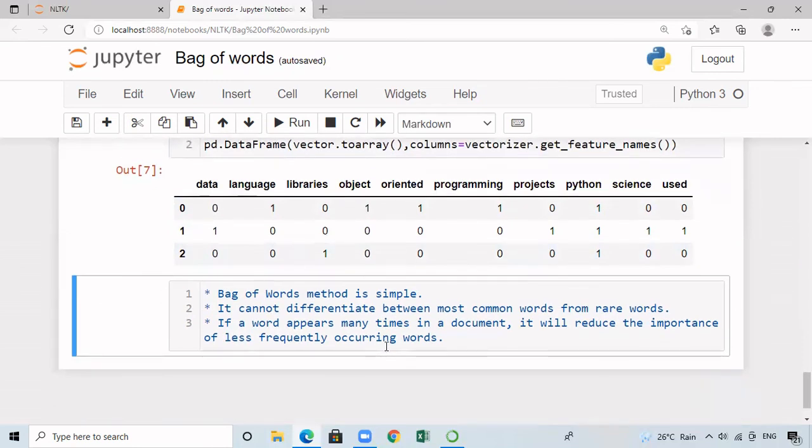So to overcome this disadvantage, we have the next model, that is the TF-IDF model. We will see that in the next video.